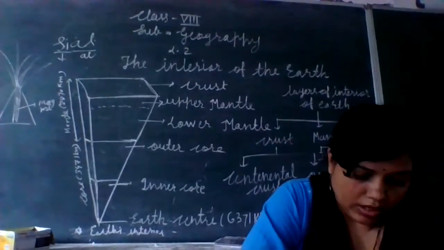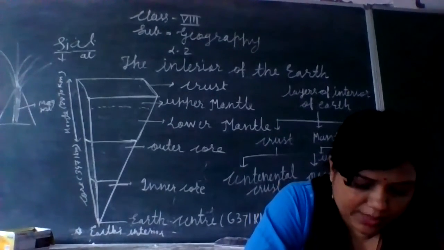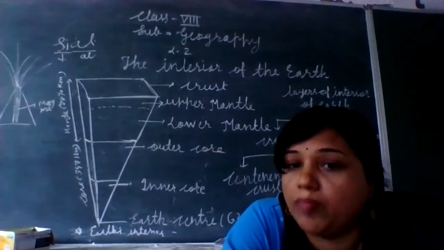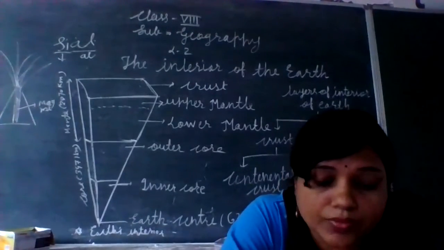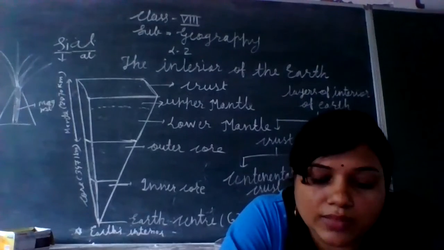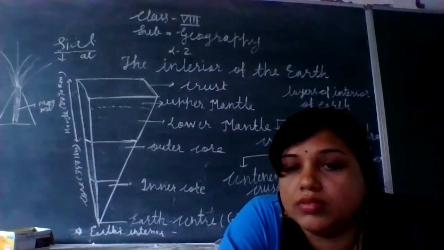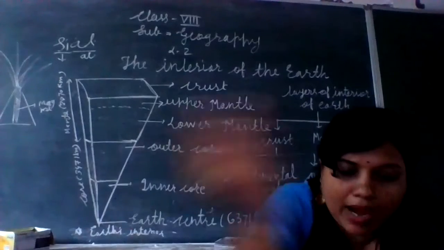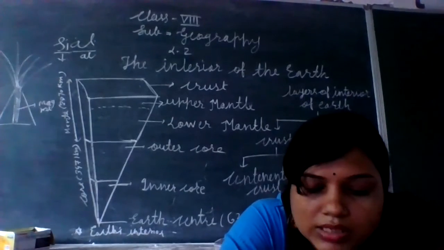So it is through these chambers that magma comes out on the earth's surface during a volcanic eruption. I have told you what is meant by volcanic eruptions. Now this layer is known as the asthenosphere. Please underline, it's very, very important. That upper layer of the mantle is known by the name asthenosphere.